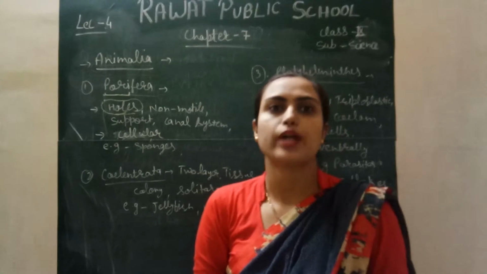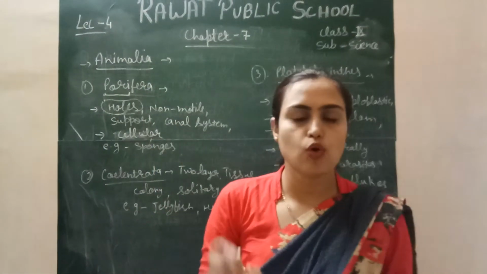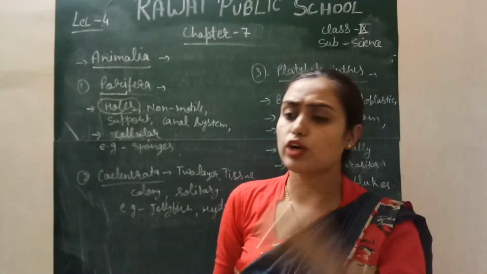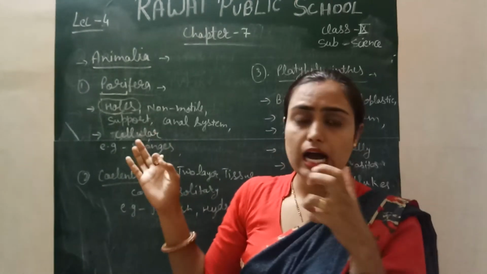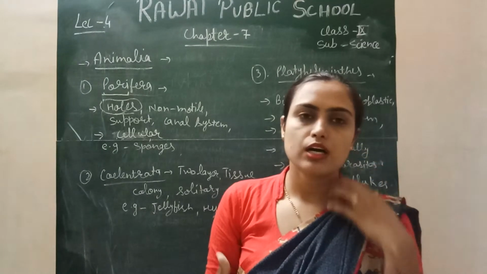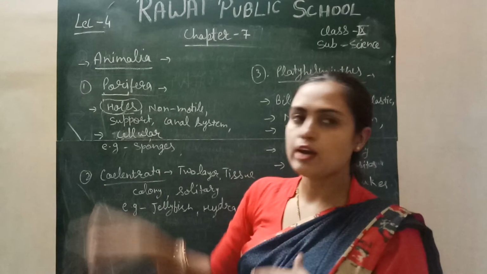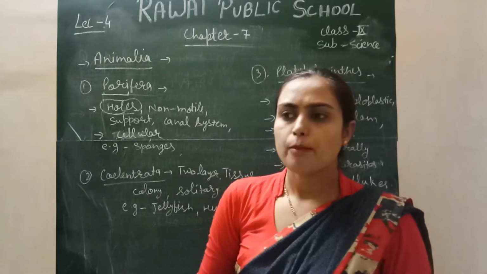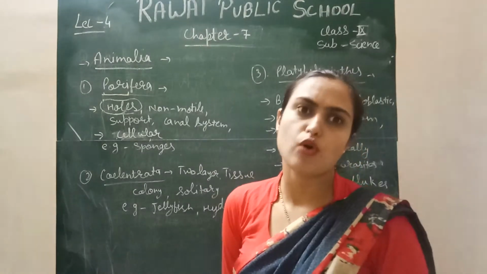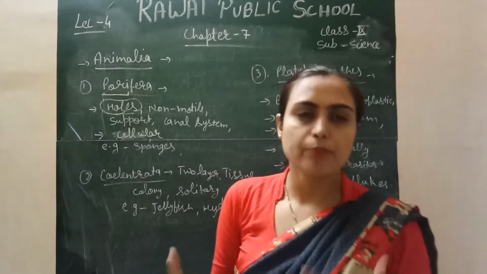Next, they are non-motile. They are animals, no doubt. They fall under the kingdom Animalia, but they are non-motile. Why are they non-motile? Because Porifera have the lowest category of classification. Their level of organization is very low. They have a cellular level of organization, so they cannot protect themselves from complex body design animals.